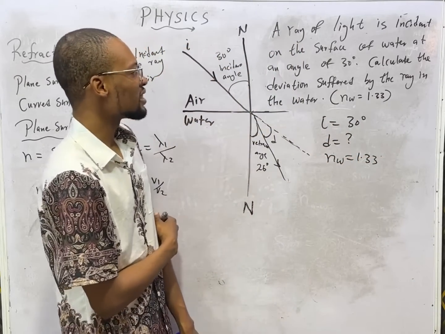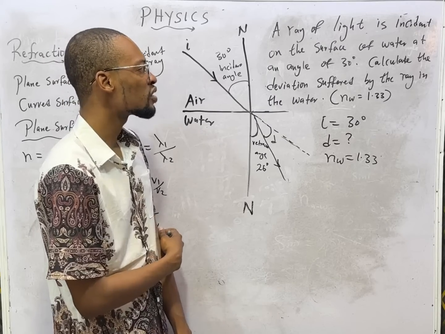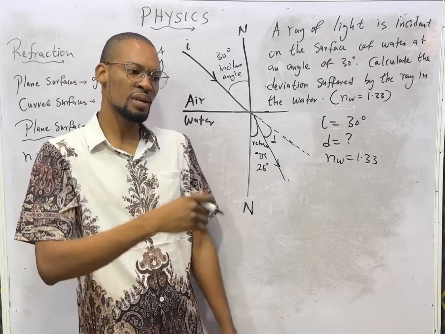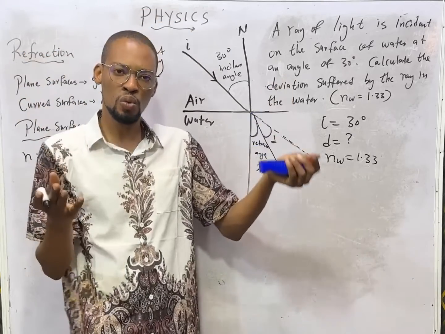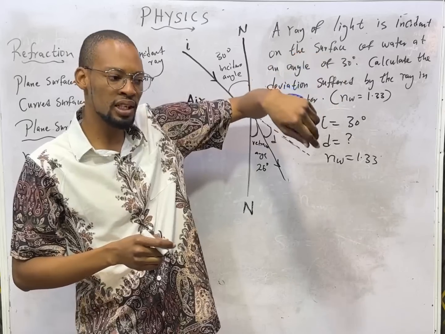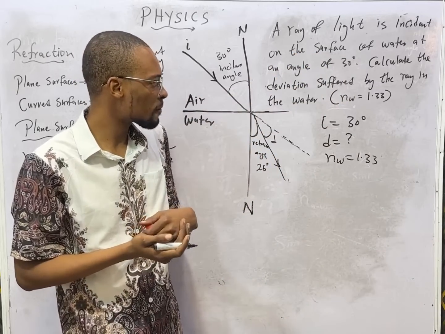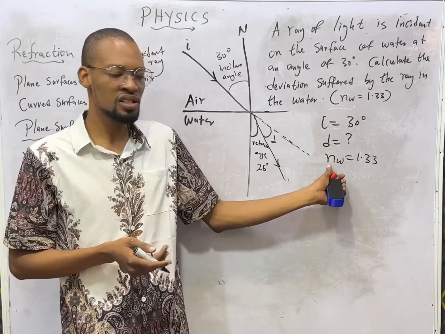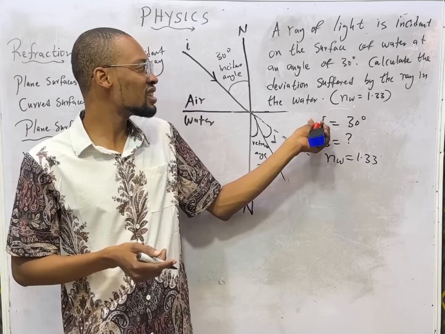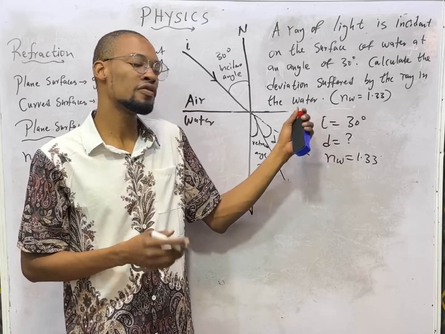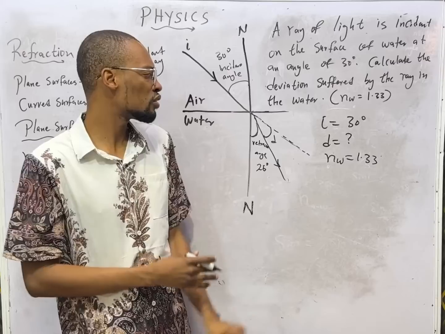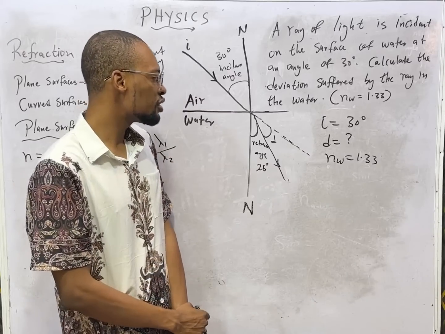A ray of light is incident on the surface of water. That means light incident on the surface of water, it is definitely from air to water. If you shine light like this inside water, it is going from air to water. Now we are given the refractive index of water. We are given the incident angle, that is I. The incident is from air. We are asked to look for the deviation.